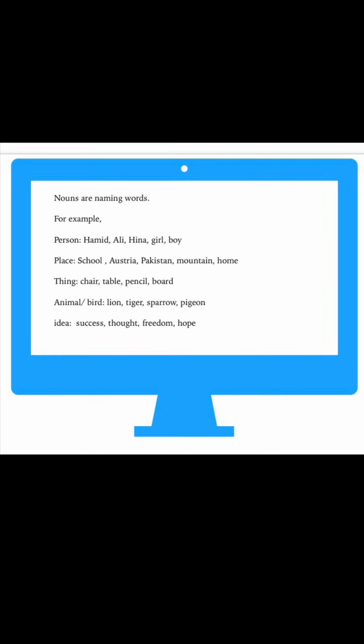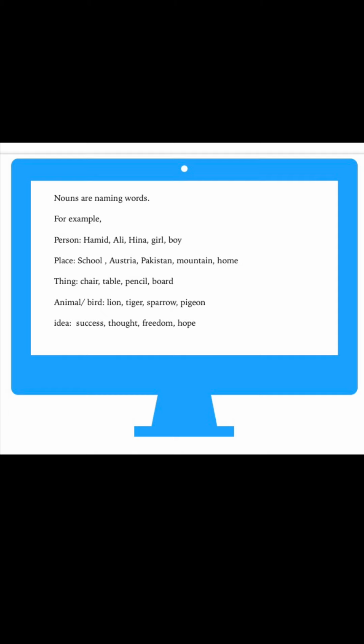So in general, we can say that nouns are naming words. Yes, the names. नाम जो होते हैं वो noun होते हैं. Now any name. Let's see the categories. So person means कोई शख्स, like you, your name. What's your name?